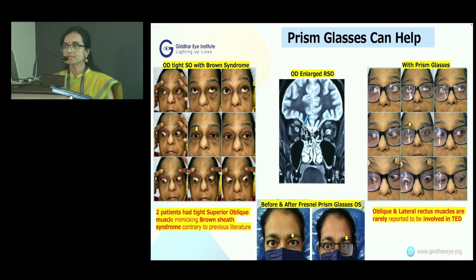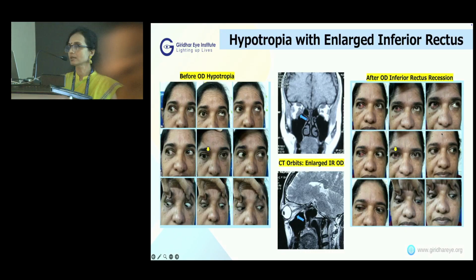Coming to some patients, the patient on the left had a tight superior oblique in the right eye, presented as Brown syndrome. You can see here. And she had an enlarged superior oblique muscle in the right eye. She did well with steroids and prisms. So this was in contrast to the literature where oblique muscles are rarely reported to be involved. We had 2 patients with a Brown syndrome kind of presentation. Another patient who's doing very well with Fresnel prisms is in the lower picture.